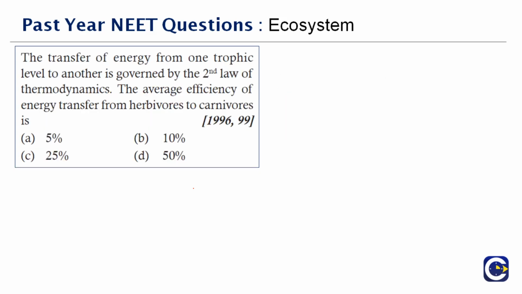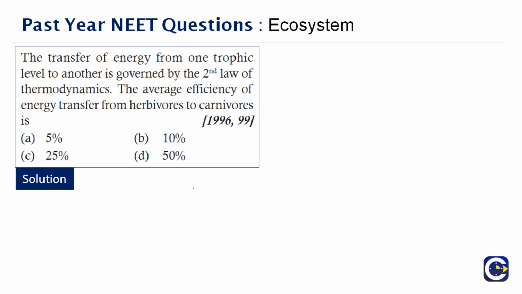Next question here. The transfer of energy from one trophic level to another is governed by the second law of thermodynamics. The average efficiency of the energy transfer from herbivorous to carnivorous is dash. This question was asked in 1996 and again repeated in 99. Maybe you need to concentrate a little. According to the 10% law, at each trophic level, only 10% of energy received is transferred to the next trophic level. Therefore, the right answer to this question is 10%.